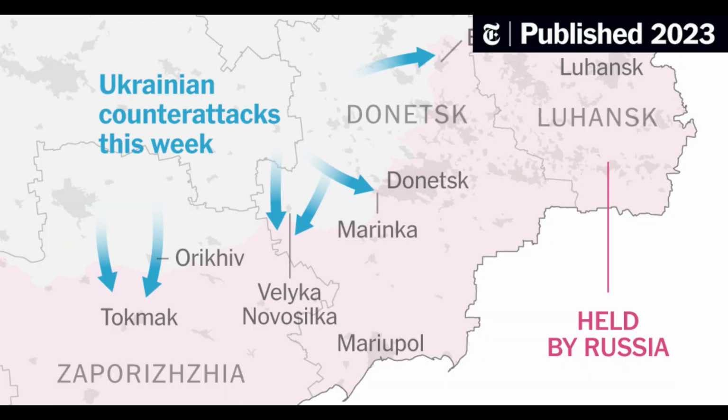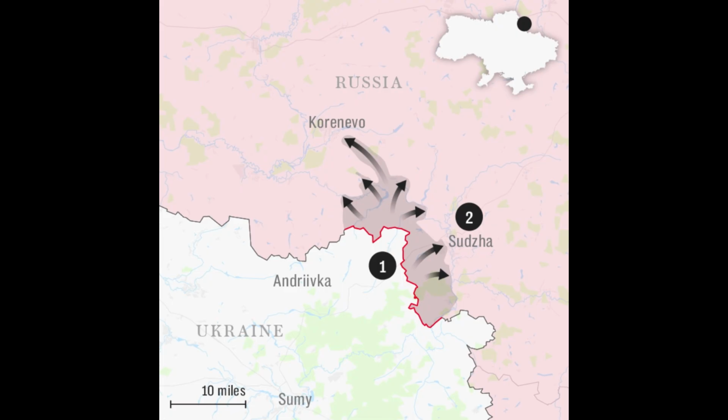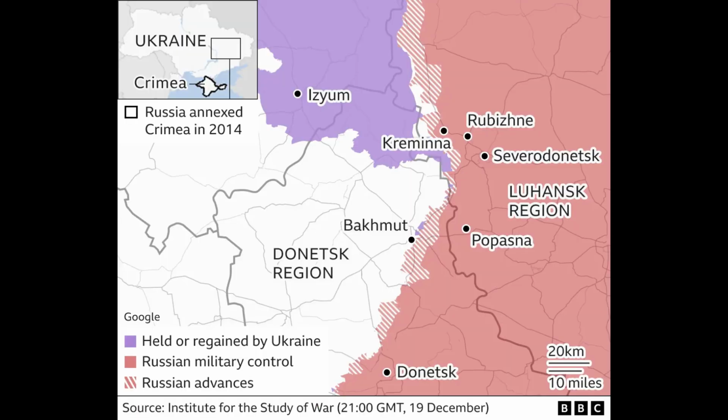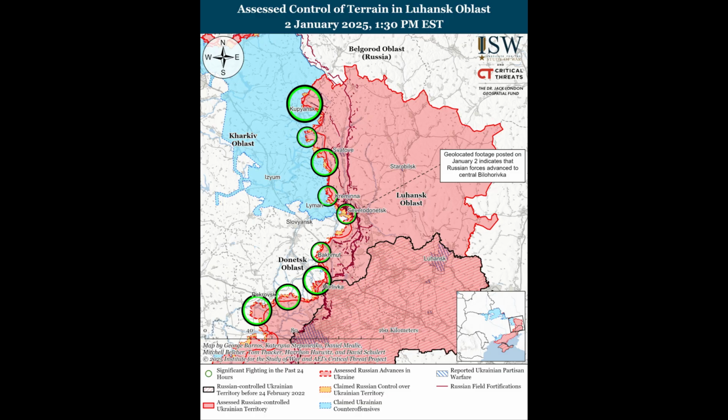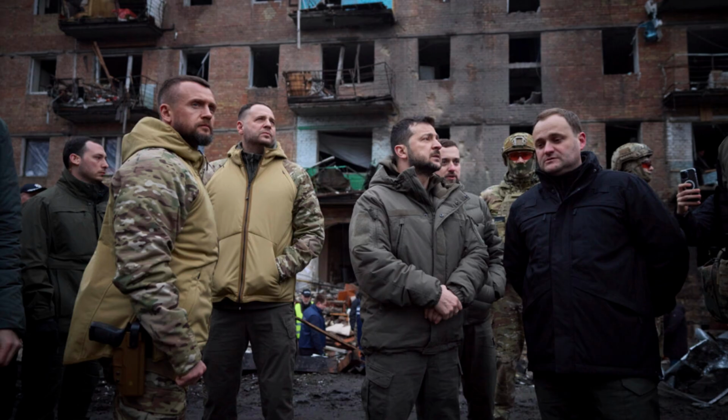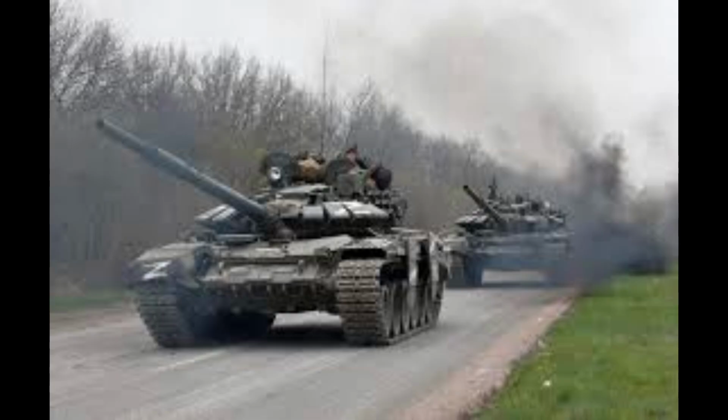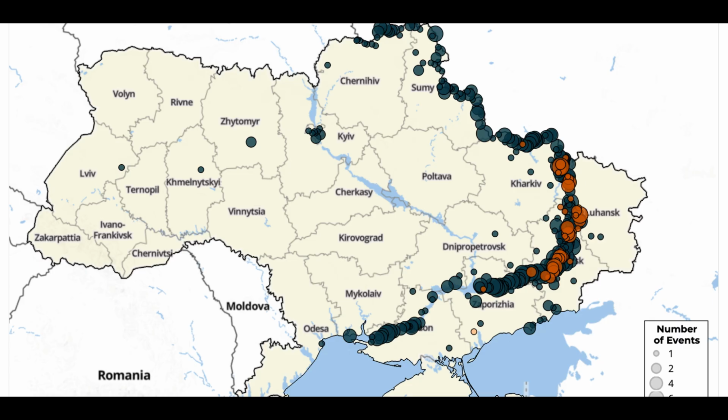Let's look at some major turning points in this war. April-May 2022. Russia shifts focus to eastern Ukraine, especially the Donbas region. Mariupol falls after a brutal siege. In September 2022, Ukraine launches a surprise counteroffensive in Kharkiv, regaining thousands of square kilometers. In November 2022, Russia withdraws from Kherson City, another major blow.